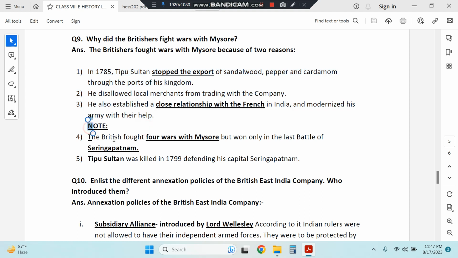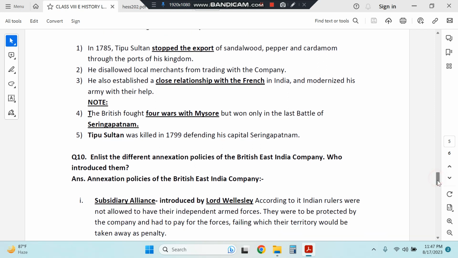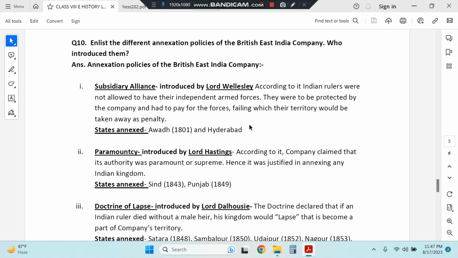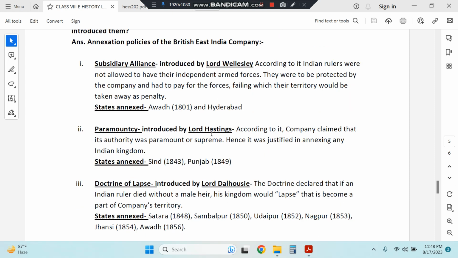The answer to question 9 should include only these 3 points, but in case it comes as a 5 marker or something else is asked, such as in which war Tipu Sultan lost and how many wars were fought, I have given it as a note and marked it as the 4th and 5th point. Different annexation policies by the British, you can pause the video here and note it down. Subsidiary alliance, paramountcy and doctrine of lapse. Doctrine of lapse, the last one, is very important because mostly questions are asked on this.